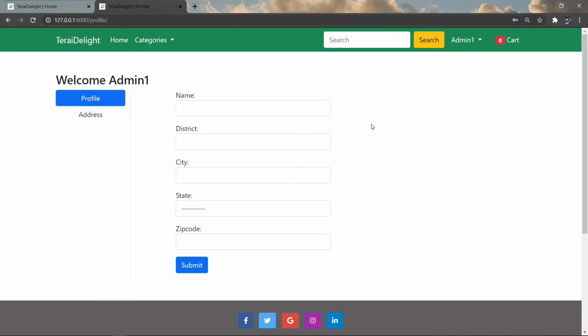After logging in as admin, we will be able to go to the admin dashboard by clicking the drop down.